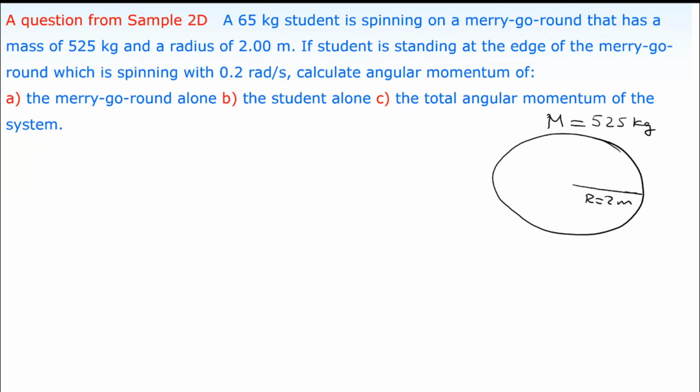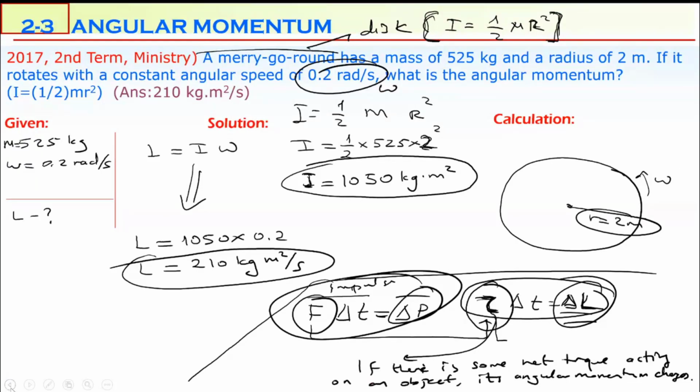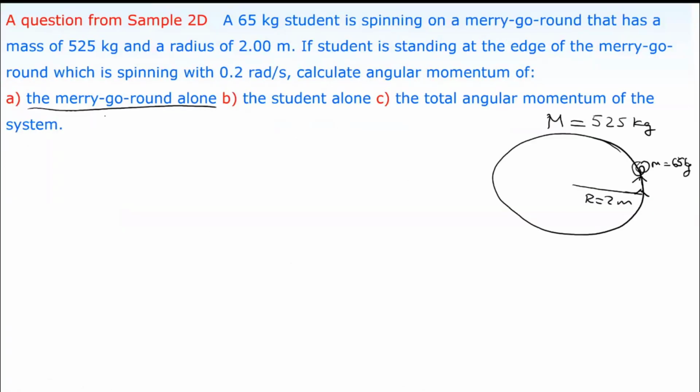So the first one, in fact, we calculated in the first problem, but the question says that there is a student standing at the edge with a mass of 65 kilograms. This system has 2 components. One component is the student, the second one is the merry-go-round itself. So calculate the merry-go-round alone. I already did this in the previous one. We calculated the angular momentum of the merry-go-round as 210 kilogram meter squared per second. That's why I will skip this part, check the previous one.